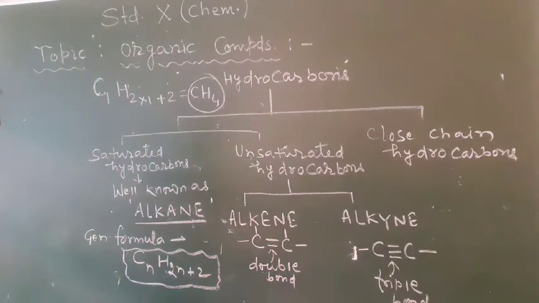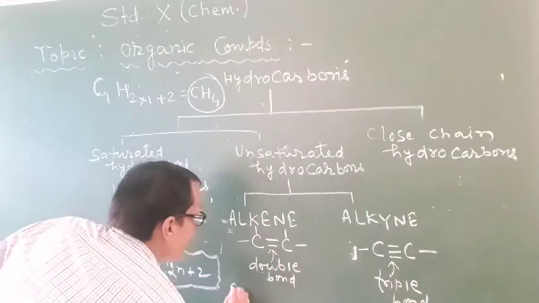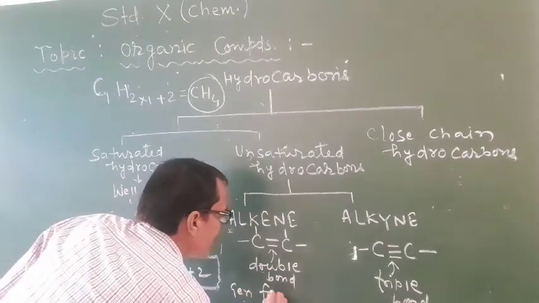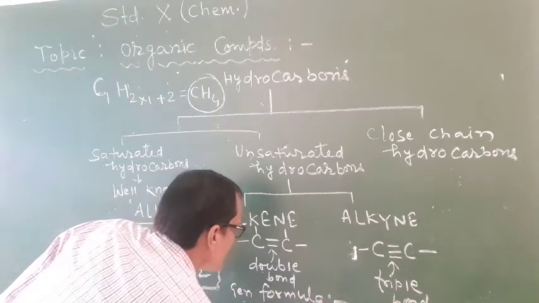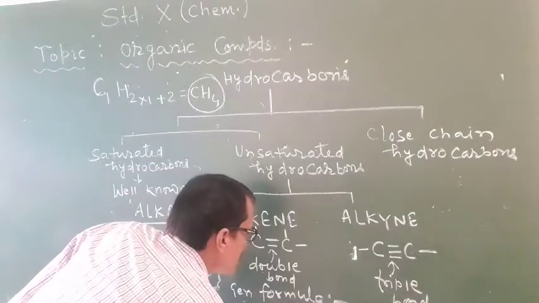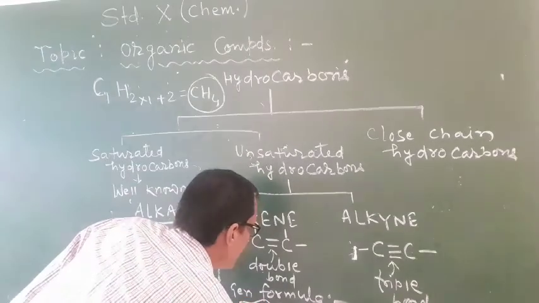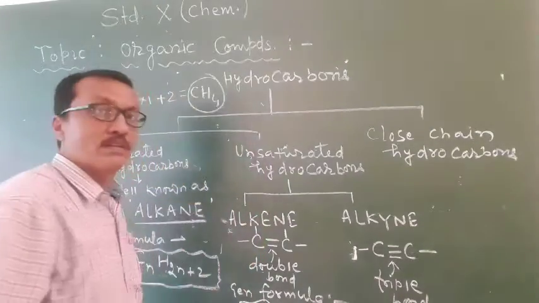Okay, now students, the general formula of all alkenes is CnH2n. Right?